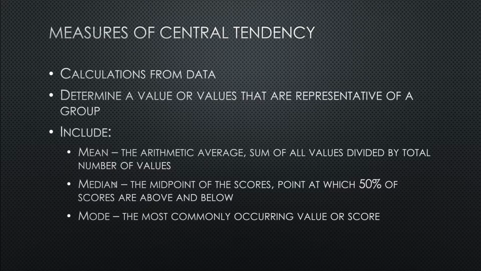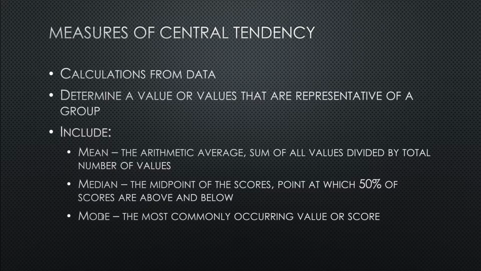The median is a little bit different. The median is if you were to lay out all of the scores on a line, it's that middle score. So it's the very middle score. The median is where 50% of the scores are below that number and 50% of the scores are above that number. So it is the true midpoint of all of the scores. Typically, especially in large sample sizes, it's very close to the mean, but it isn't always, and we're going to see some examples why here in a minute.